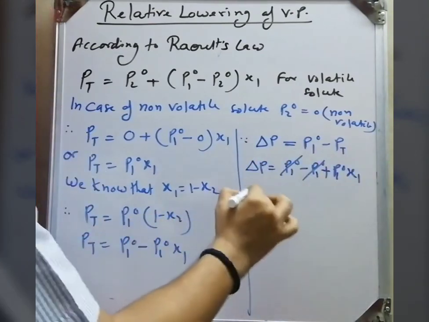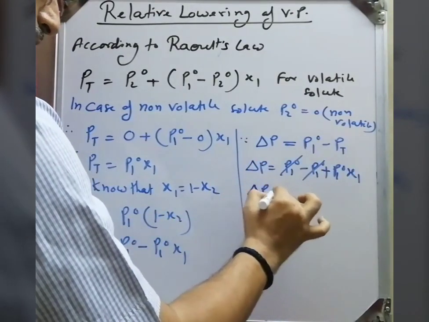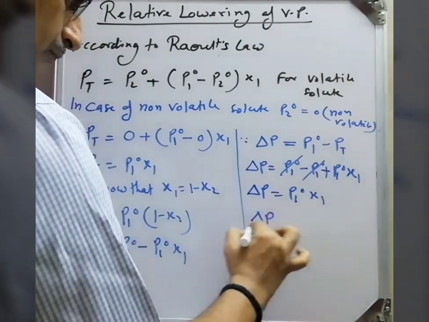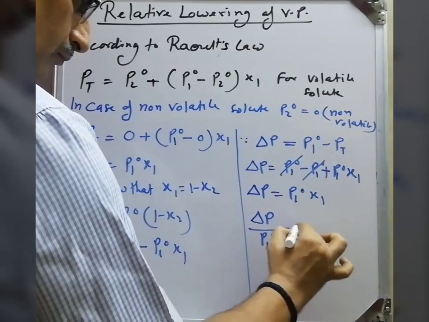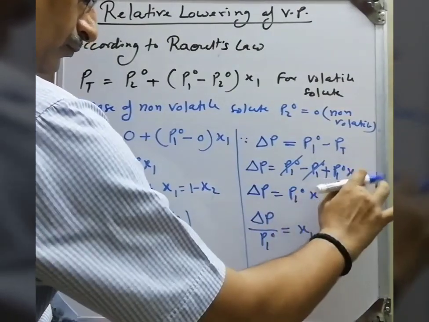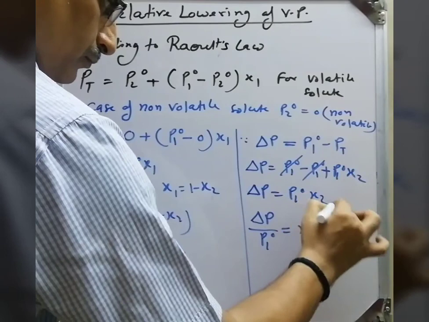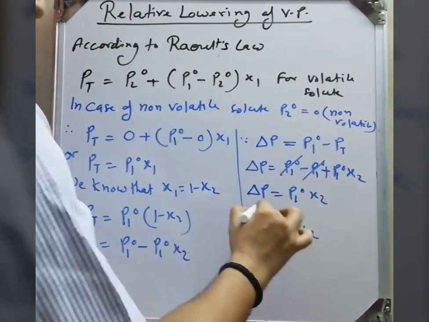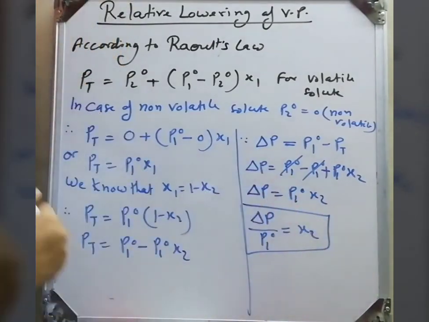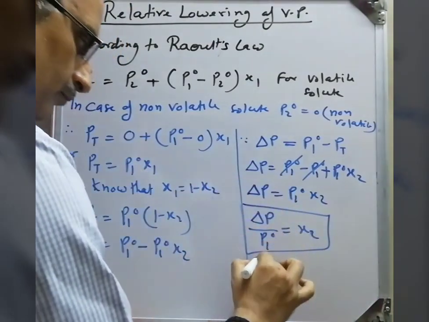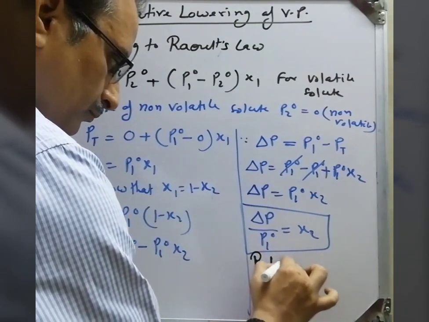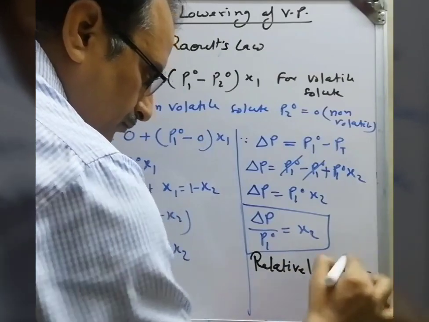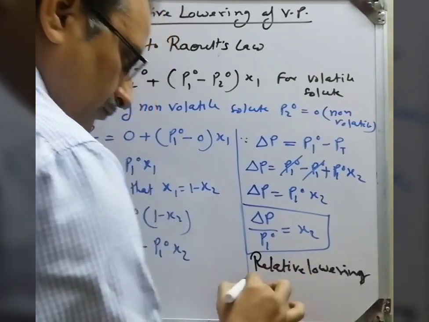So finally we get delta P is equal to P10 into X2, or delta P upon P10 is equal to X2. Sorry, this should be X2 instead of X1. So this delta P upon P10 is called the relative lowering of vapor pressure.